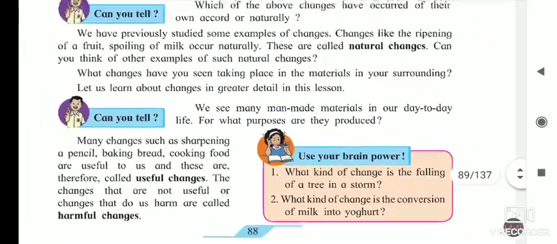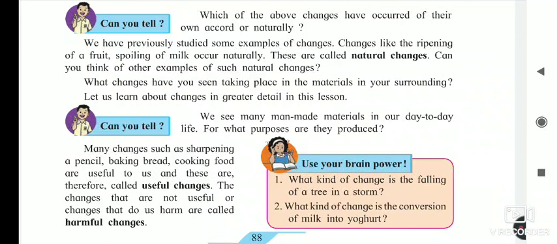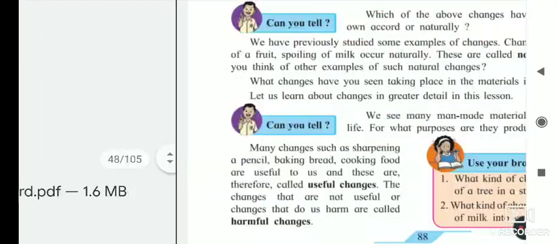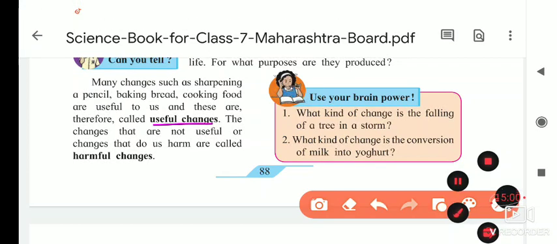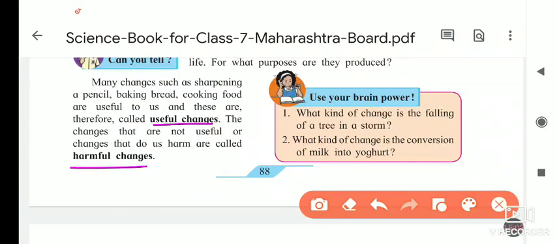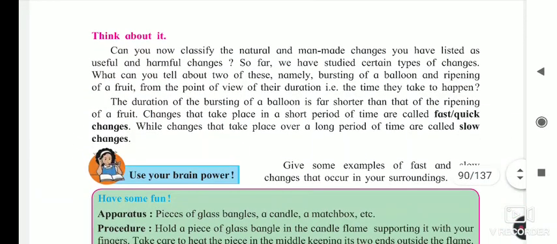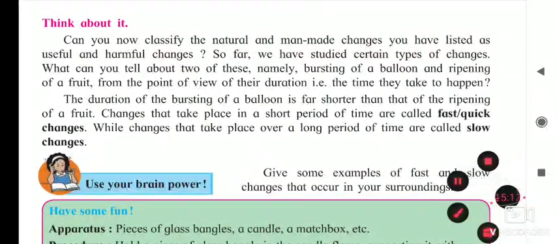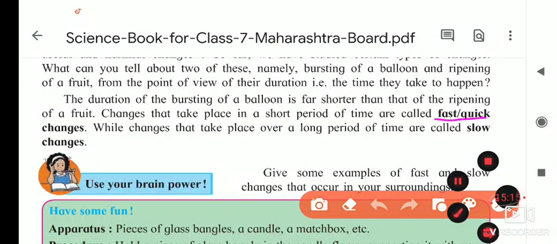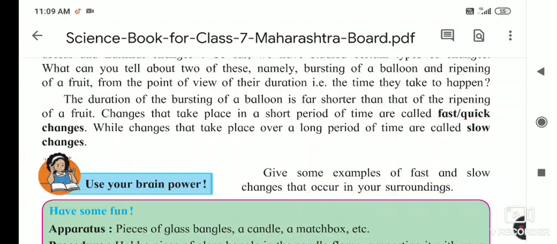Today we took the general information about natural change and man-made change. Changes that take place naturally are called natural changes. Changes that take place because of human activity are called man-made changes. After that we saw useful and harmful changes. Changes which are useful for us are called useful changes, and changes which are harmful are called harmful changes. Next we saw fast or quick and slow changes. Changes that take place in a short time span are called fast or quick changes, and slow changes take more time to take place.